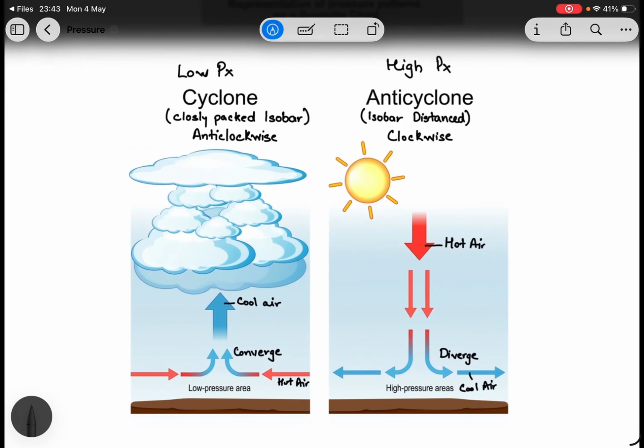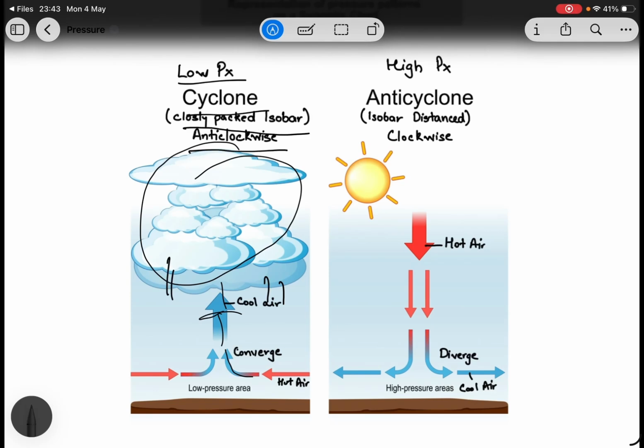So it's basically a small recap. In a low pressure area, air converges, rises up, ascends, gets cold, forms clouds, and has rain. A low pressure area has a cyclone, closely packed isobars, and anti-clockwise direction.